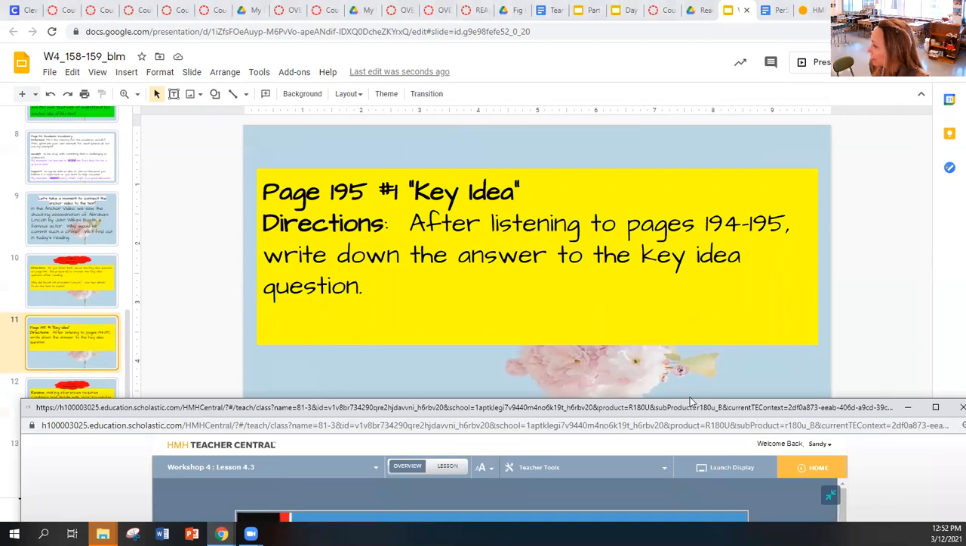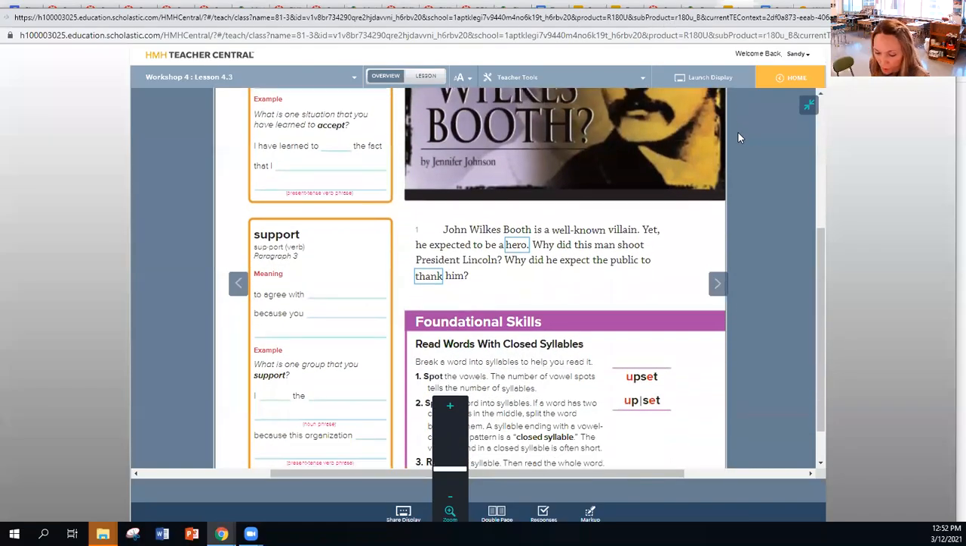Okay, so you should have this page open. Who was John Wilkes Booth? And I'll read this to you. Okay. John Wilkes Booth is a well-known villain, yet he expected to be a hero. Why did this man shoot President Lincoln? Why did he expect the public to thank him? Page 195. The answers lie in the Civil War. On April 9th, 1865, General Lee surrendered. Booth was upset. He could not accept the South's loss. He shot Lincoln 5 days later.